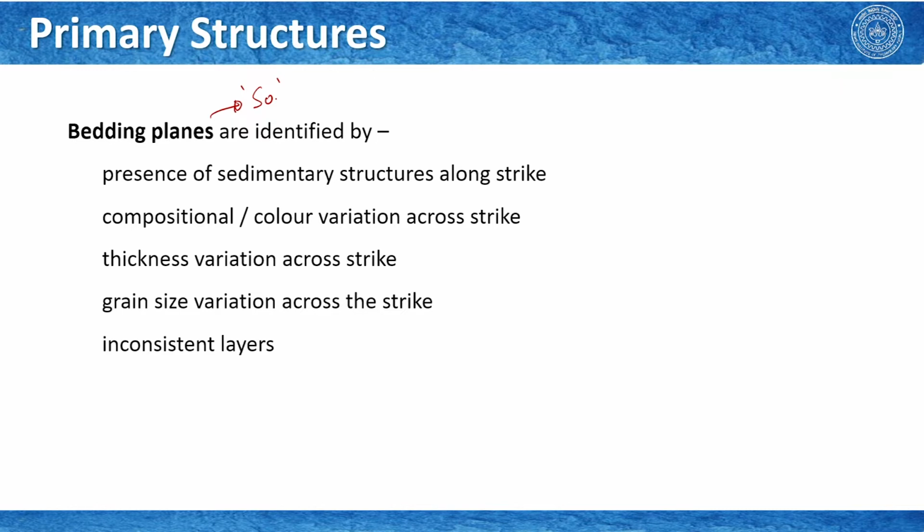So, here are some points to recognize the bedding planes in the field. The presence of sedimentary structures along strike: if you see them, yes, you are looking at the bedding planes or traces of the bedding planes. Then you may also look for compositional or color variation across strike, thickness variation across strike, grain size variation across strike, and of course, inconsistent layers. We will examine all of them in the following slides using some photographs.